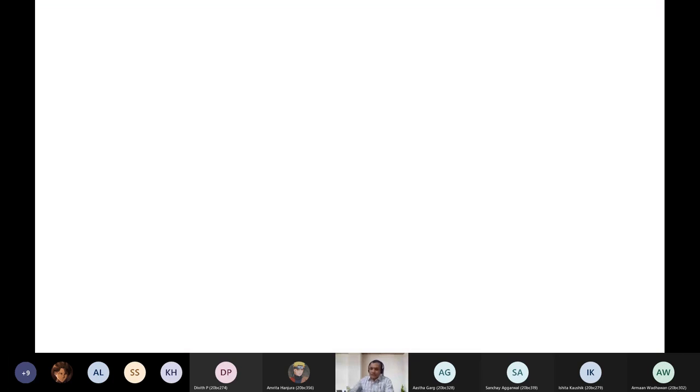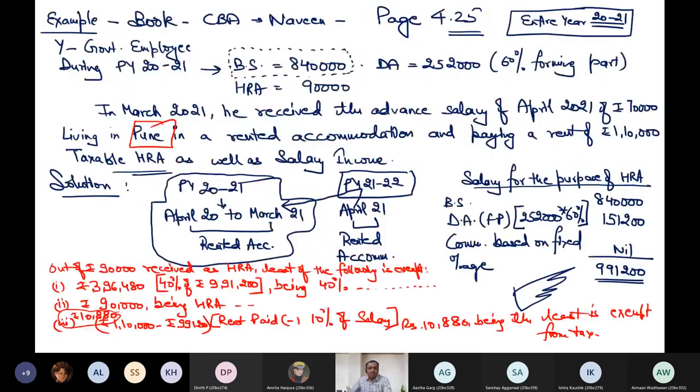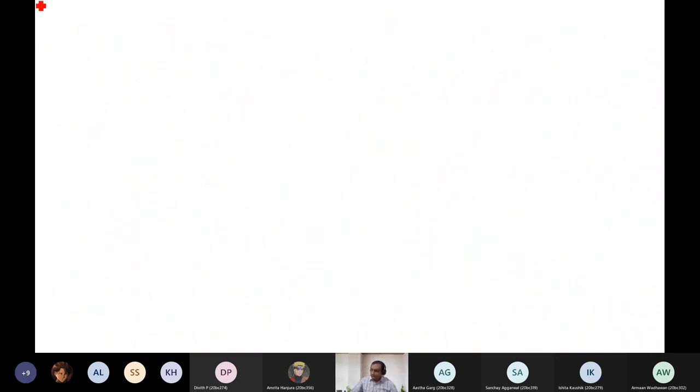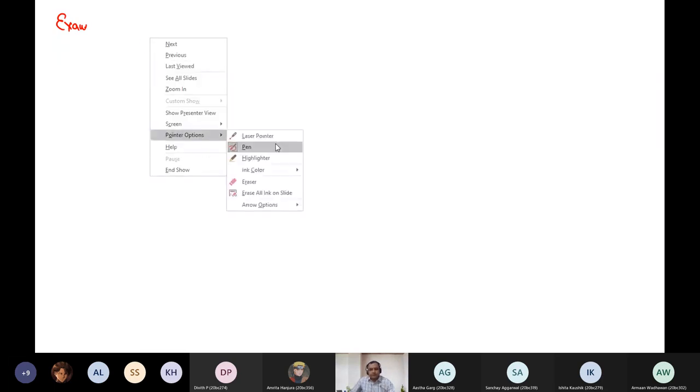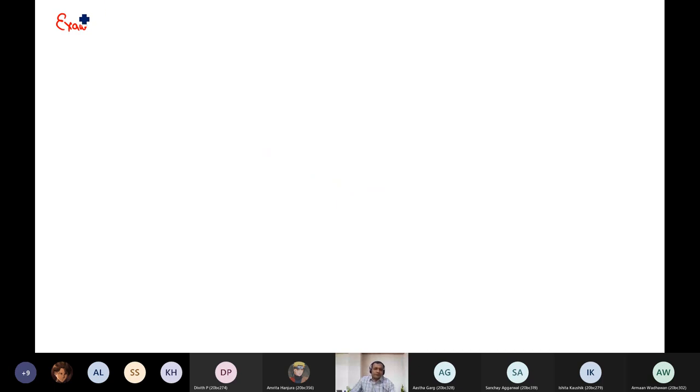Now, this is the example. Page 4.26. It is third edition.